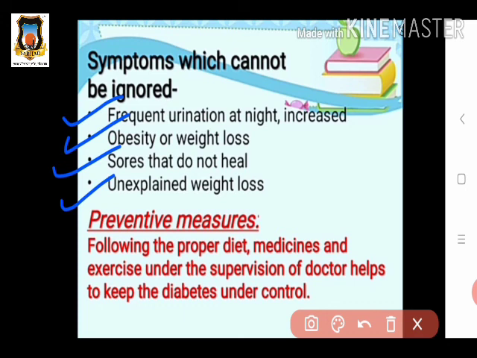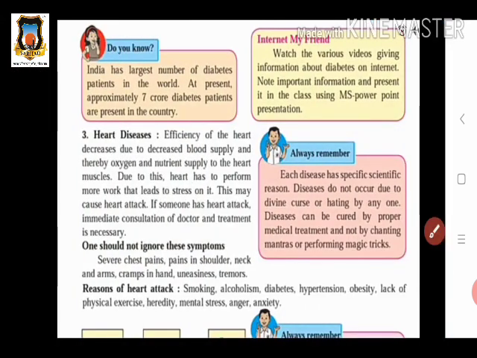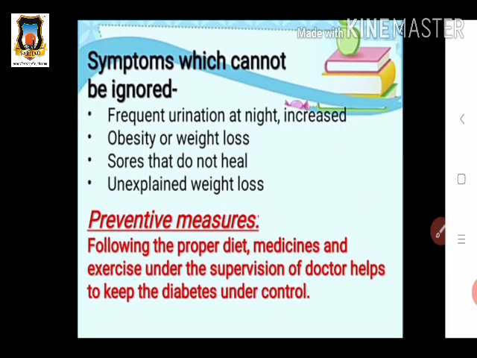You should also take a proper diet with a lack of sugar or sweet food items. So you should take a proper diet and medicines, and also do physical exercise under the supervision of a doctor. It helps to keep diabetes under control. Okay, so here we saw the second disease, that is diabetes.